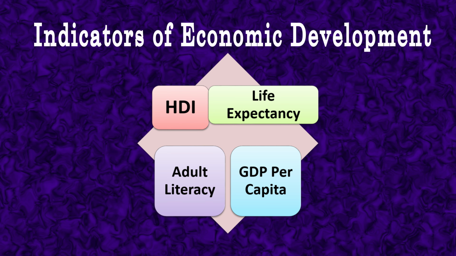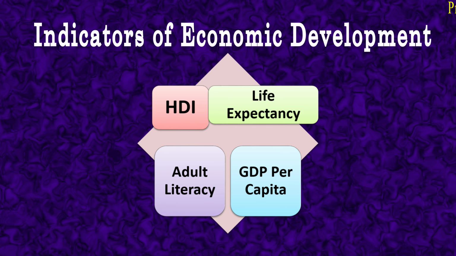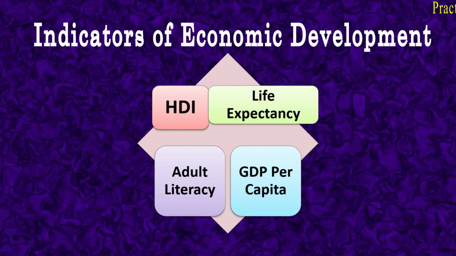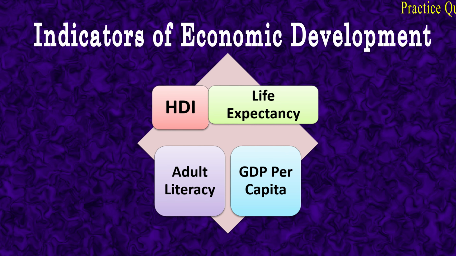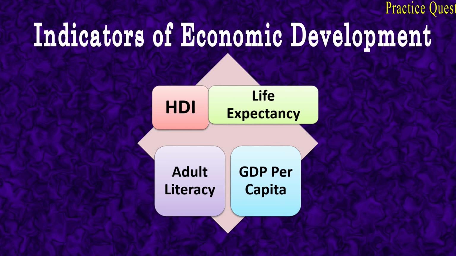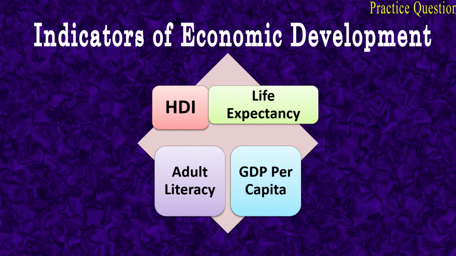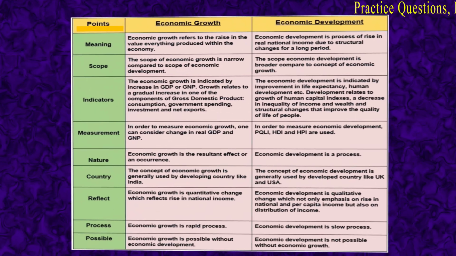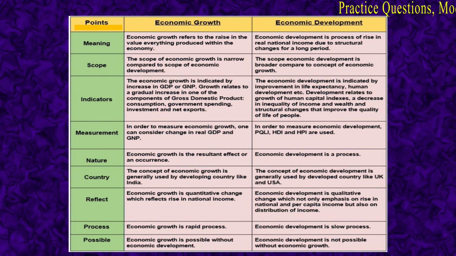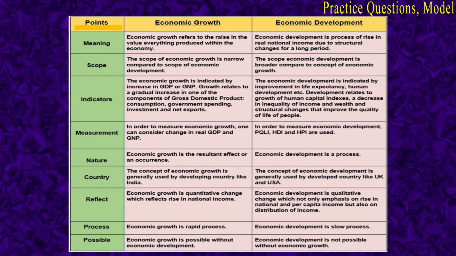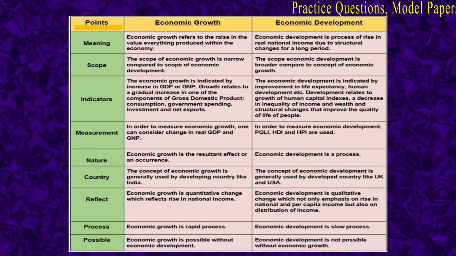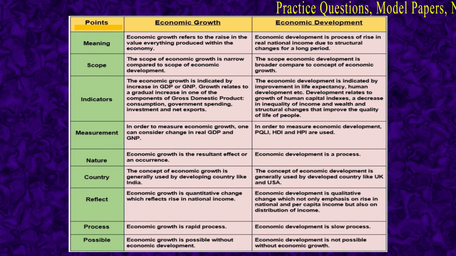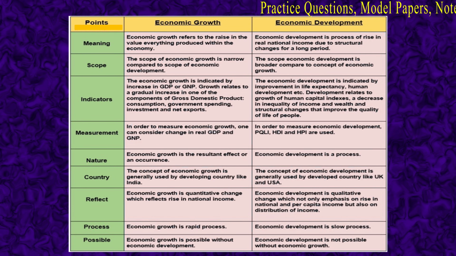So the indicators of these three dimensions are combined to generate an HDI score which ranges from 0 to 1, and countries are ranked accordingly. Now you can take a look at the table to see the difference between economic growth and economic development. Economic development is a wider concept, whereas economic growth is a narrower concept.